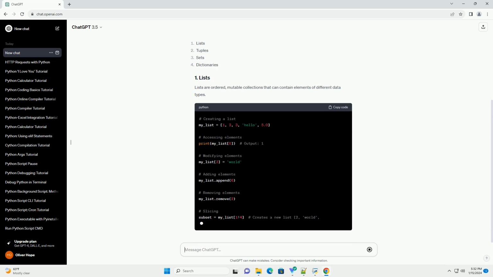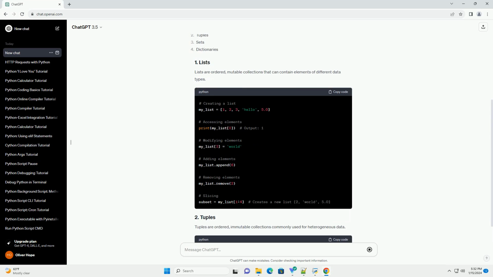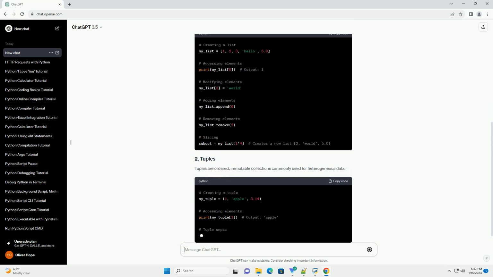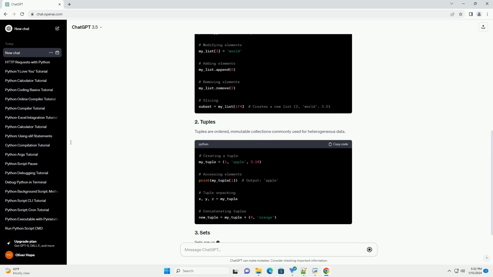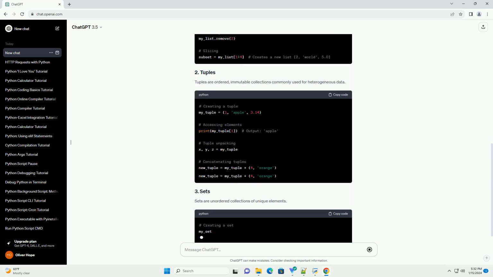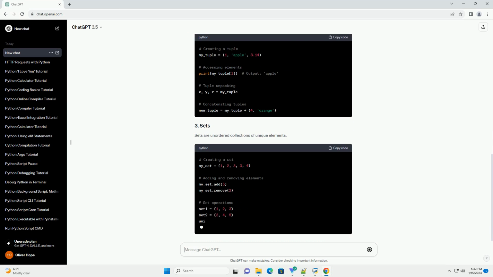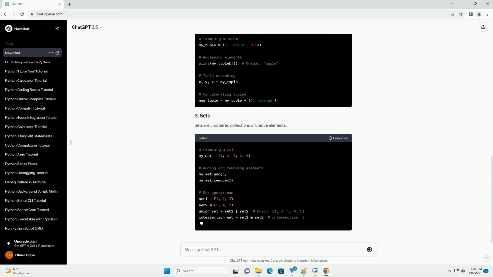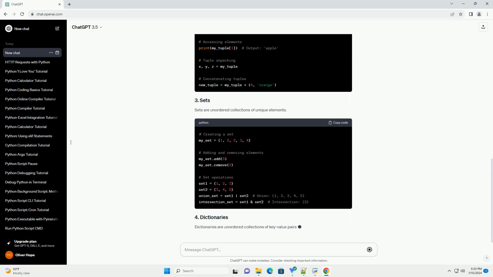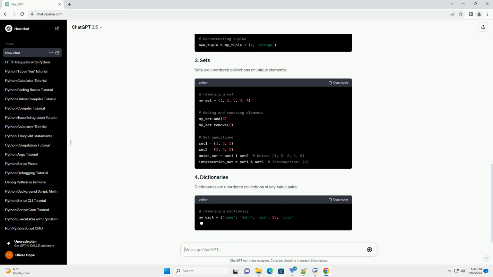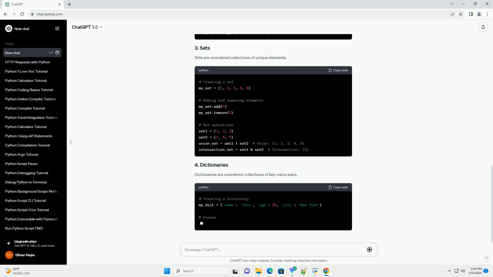Lists are ordered, mutable collections that can contain elements of different data types. Tuples are ordered, immutable collections commonly used for heterogeneous data. Sets are unordered collections of unique elements. Dictionaries are unordered collections of key-value pairs.